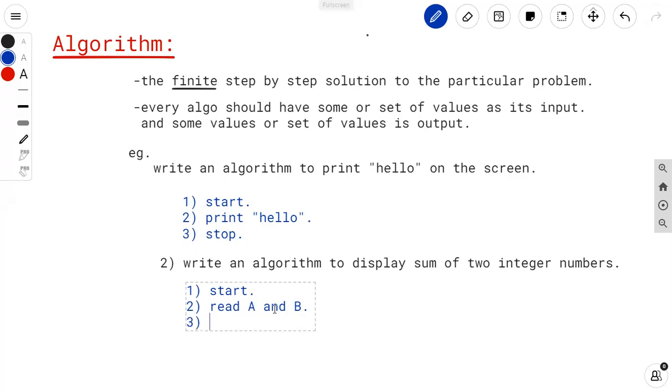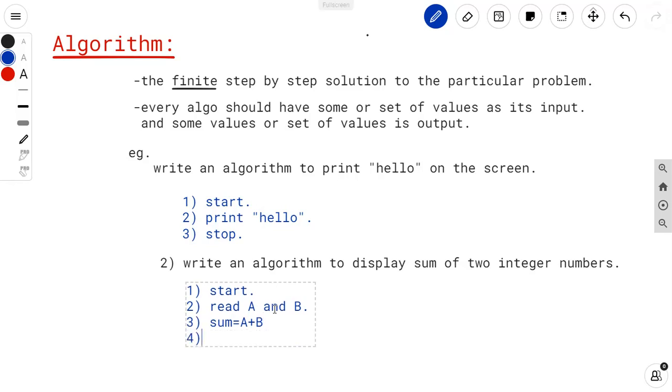Then the third step is you have to take a variable which is going to store the addition of these two variables A and B.